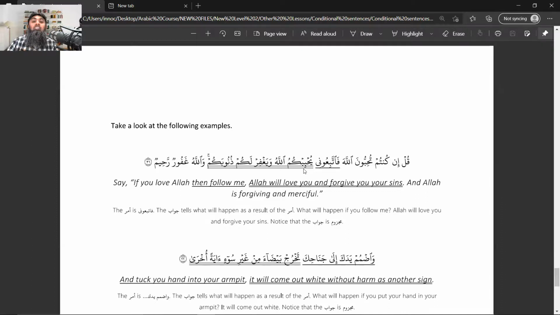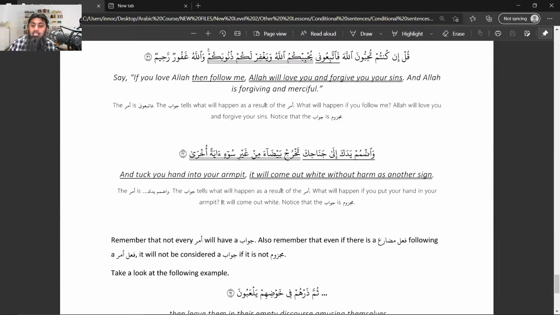This will be the sign of amr and jawabul amr. In translation, what is happening here? Ittabi'uni, follow me. Me means the Prophet ﷺ. What will happen? Yuhbibkumullah, Allah subhanahu wa ta'ala will love you. وَيَغْفِرْ لَكُمْ ذُنُوبَكُمْ, and He will forgive you your sins. So ittabi'u and yuhbib, that is the main construction here.